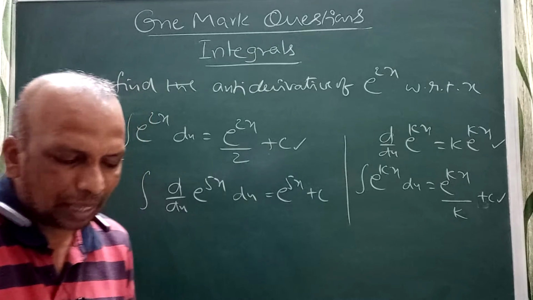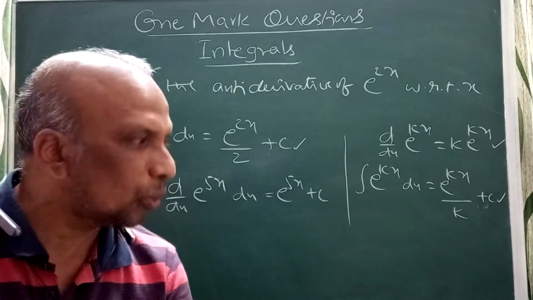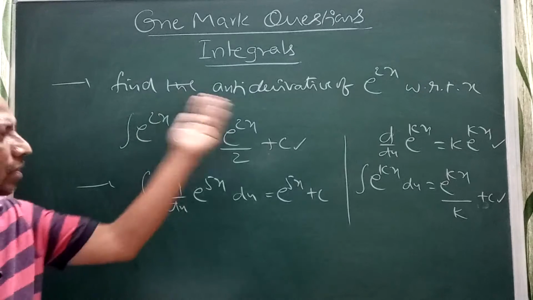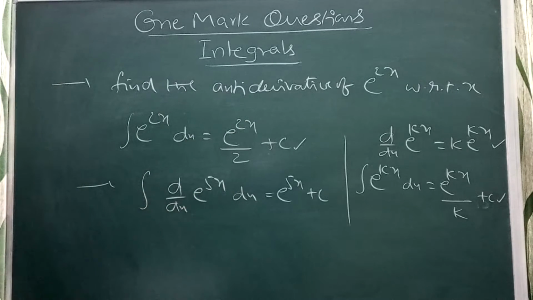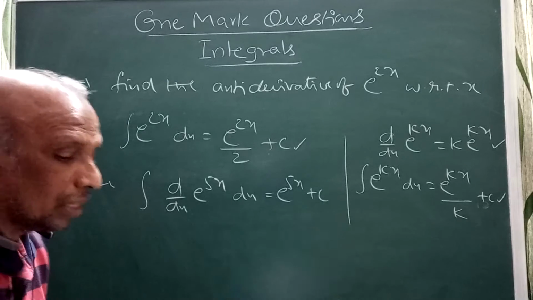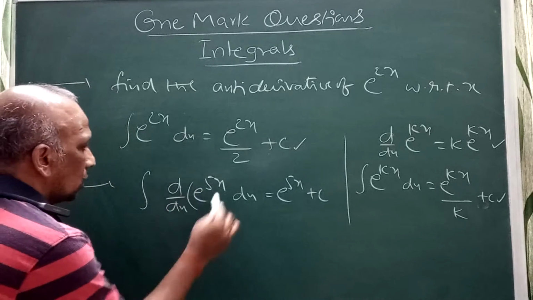Antiderivative, if they are using the antiderivative word, I can also write with a constant. The meaning is that only the derivative will get cancelled, but they have given e power 5x dx. But be careful here. They are asking, they have given like this.